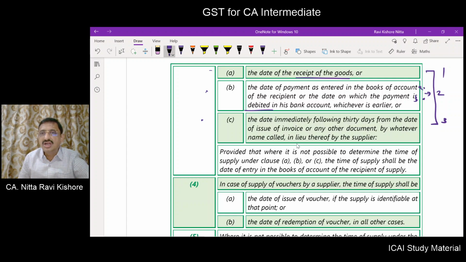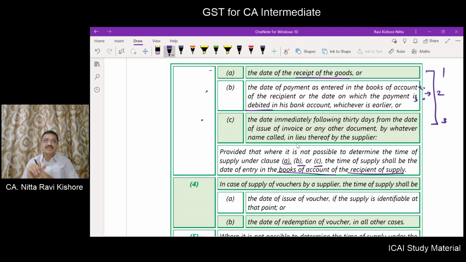If it is not possible to determine the time of supply under A, B or C, the time of supply shall be the date of entry in the books of accounts of the recipient of supply. Okay, you are unable to determine the date of receipt of goods.